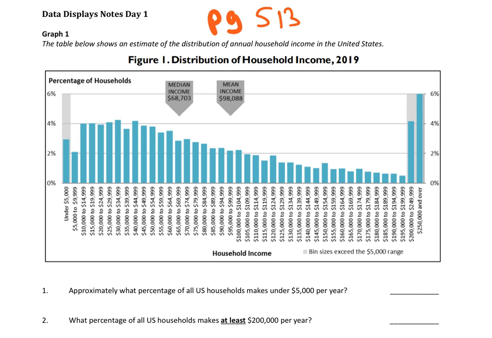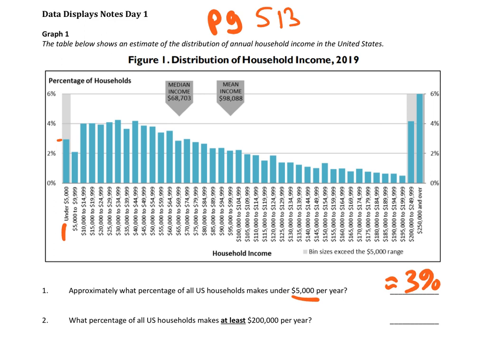So number one, approximately what percentage of all U.S. households make under $5,000 per year? So I'm going to look for under $5,000 on the graph. That's going to be right here. All right, approximately what percent? Looks like it's about 3%, halfway between 2 and 4, so about 3%. Sometimes you can use the little squiggly equal sign, means approximately, so approximately 3%.